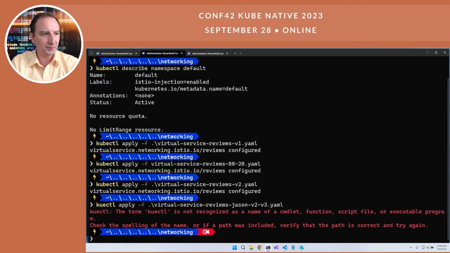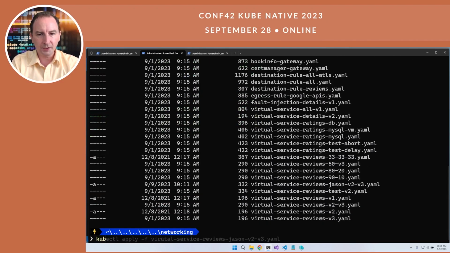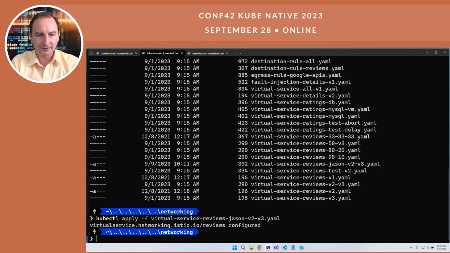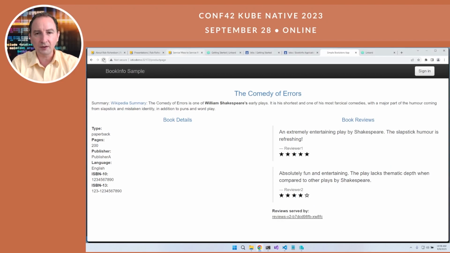Oops, typos. Let's try that again. There we go. kubectl apply -f, that one. Nice. Now that we've got that one in place, let's refresh our app and we'll see that most of the time, while unauthenticated, we get version 2, stars in black color.